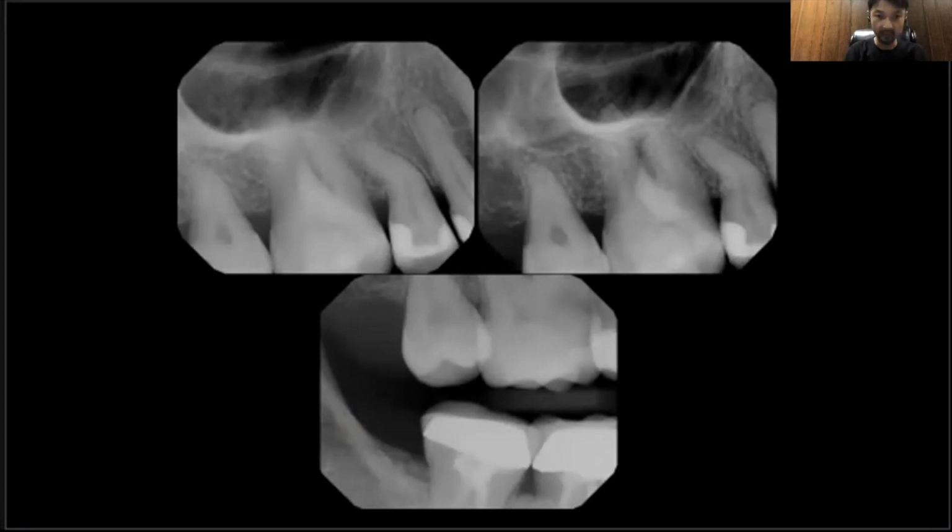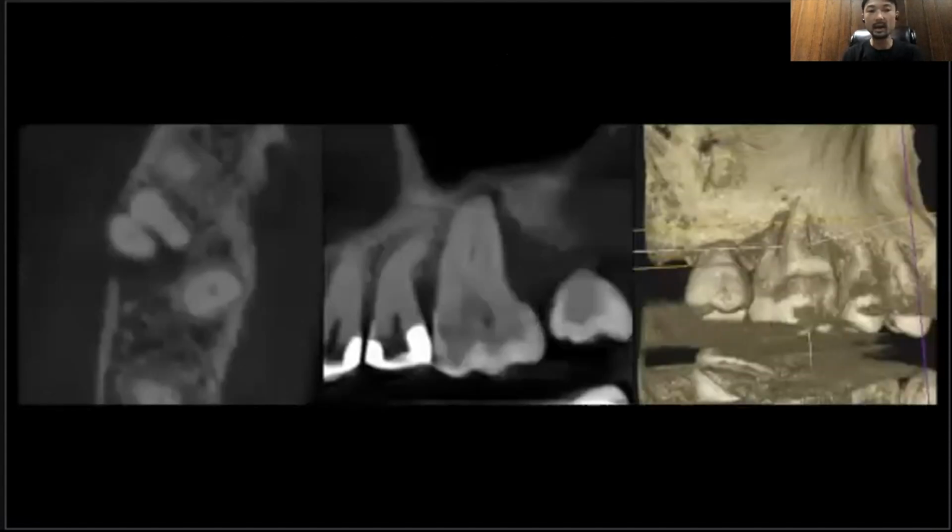This is endo, but the probing could be mimicking a sinus tract. So I thought it was coming from an endo origin. But once I took the CBCT, it revealed the true nature of the bone loss.